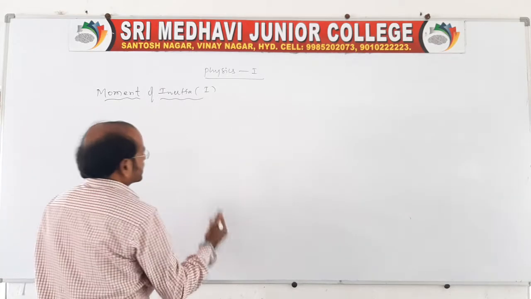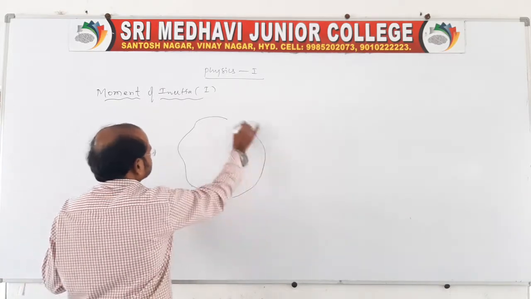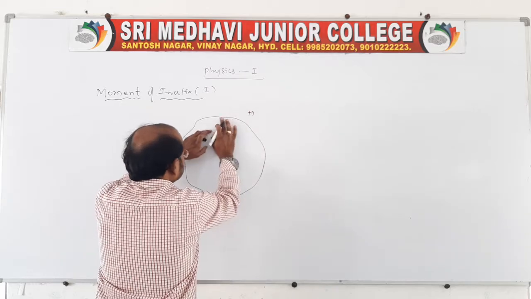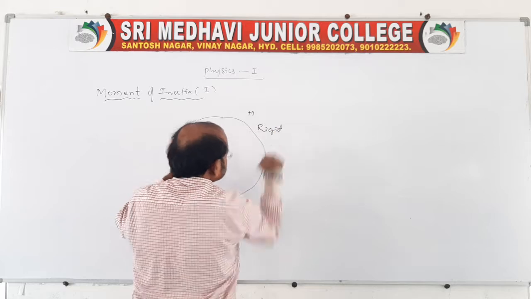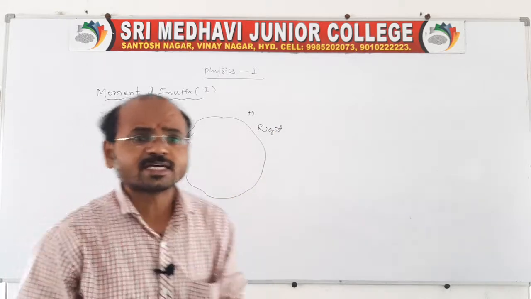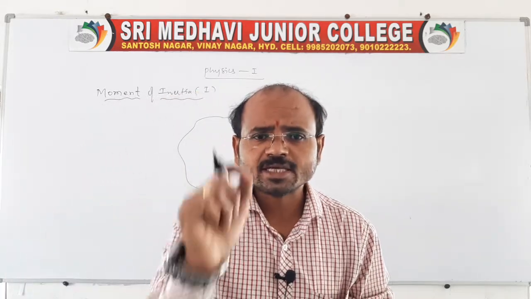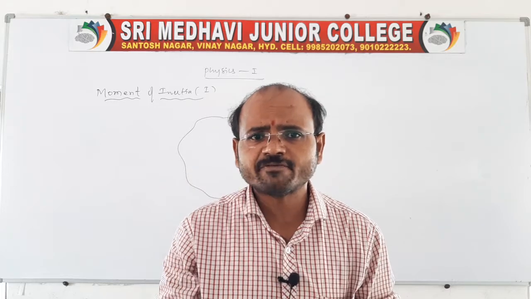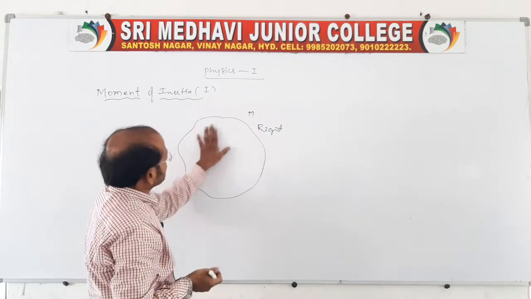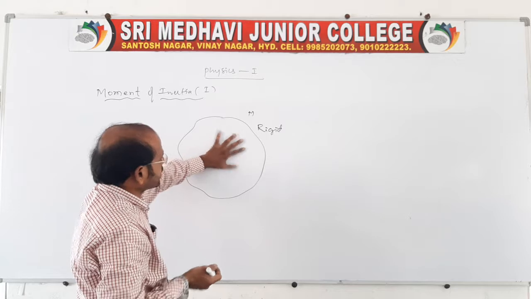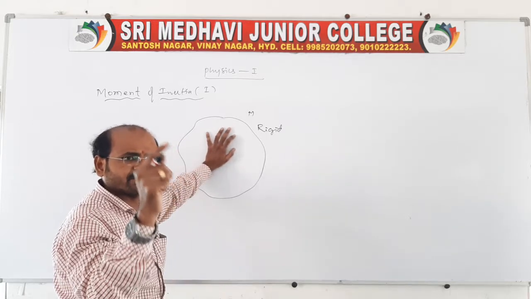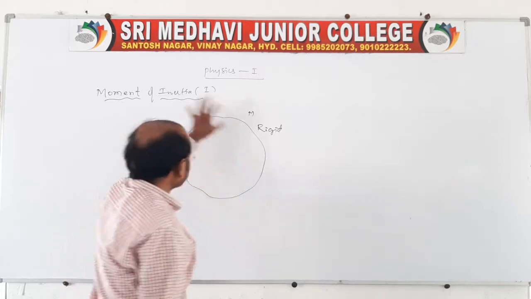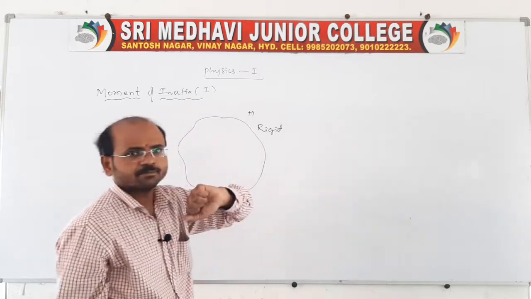So let us take one rigid body of mass capital M. This capital M is one rigid body, right? The rigid body consists of small particles. It consists of n number of particles. Each particle's mass you take as M1, M2, M3 and so on. The total mass of the rigid body will be capital M.